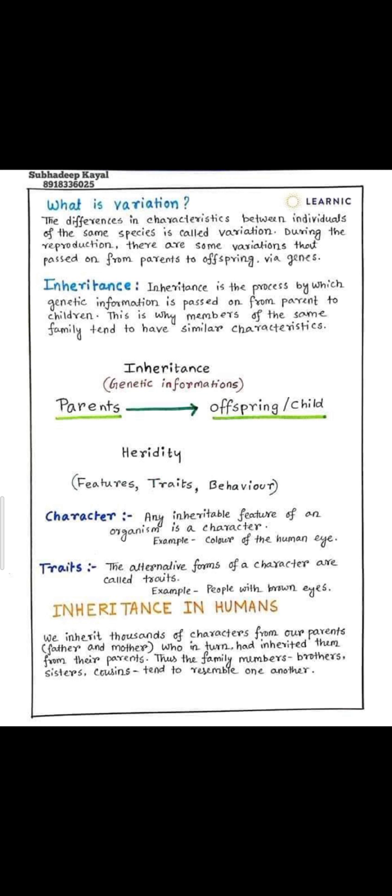If we talk about inheritance in humans, thousands of characters from one parent, that is the father and the mother, are inherited by the offspring. Thus family members, brother, sister, cousin, tend to resemble one another. So there is a close resemblance between siblings, or between the first generation and their parents and forefathers.